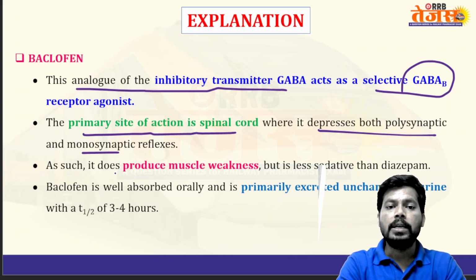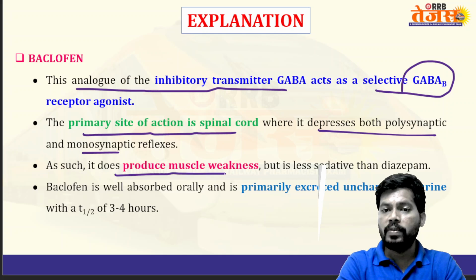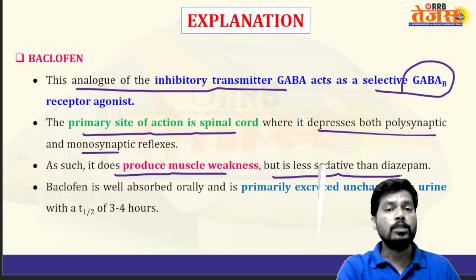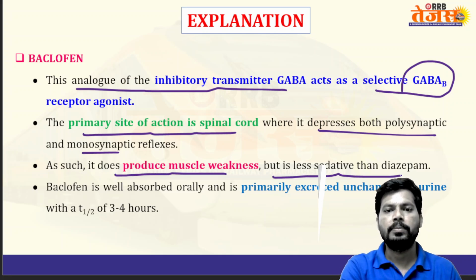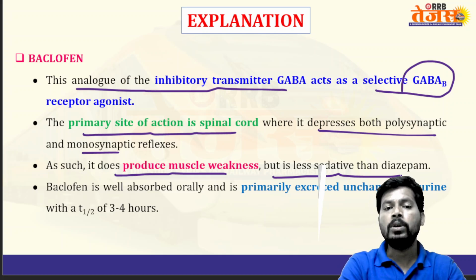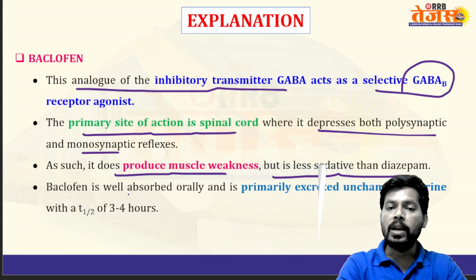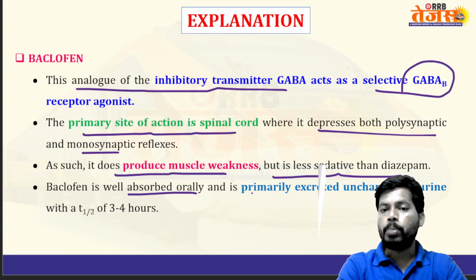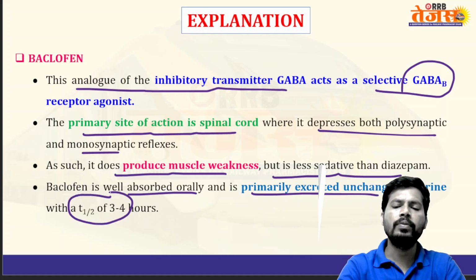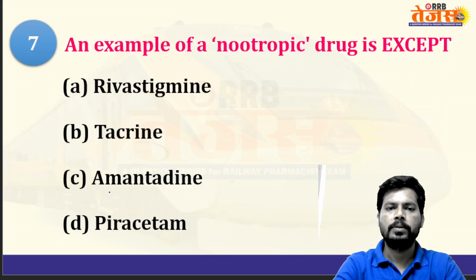As such, it does produce muscle weakness, but it is less sedative compared to diazepam. Baclofen is well absorbed orally, primarily excreted unchanged in urine, and has a half-life of 3 to 4 hours.